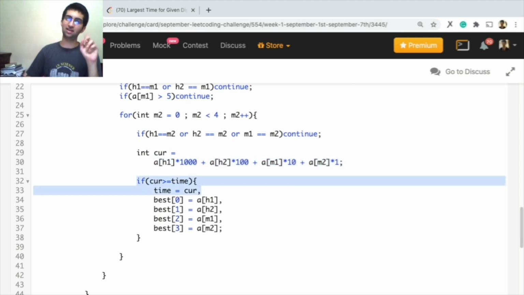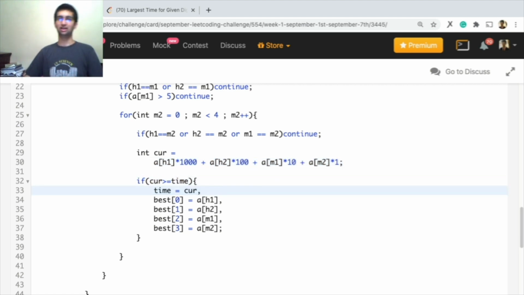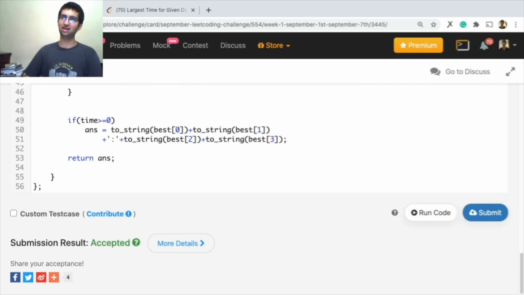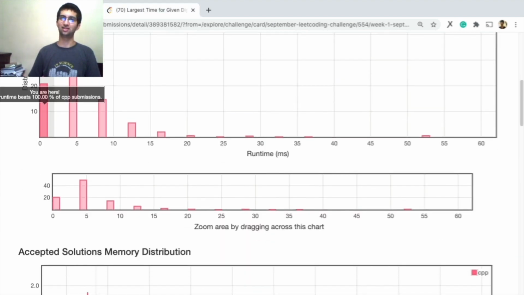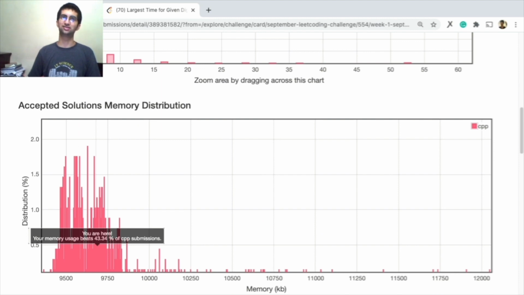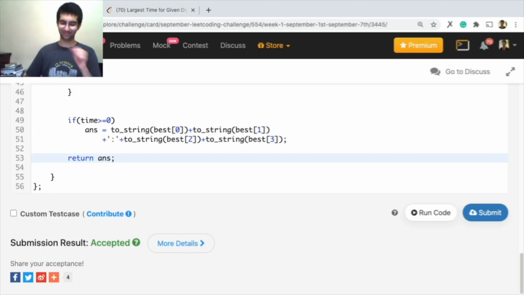Compare if it's greater than the best time, which is -1 in the start. If it is, update the best values. In the end, convert the best array into a string with a colon between 0, 1 and 2, 3 and return it. Thank you, and let's do the entire September challenge. Great. Memory is also fine, I think. Yeah, memory is fine. It's not the best because we're using the best array and all.